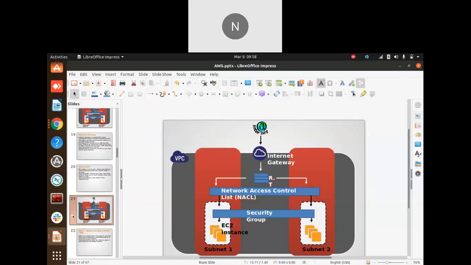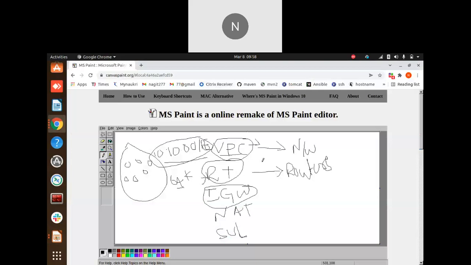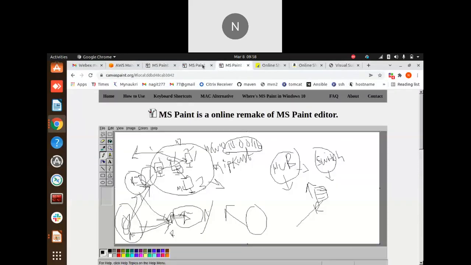We were discussing internet gateways and route tables. What route tables do, I explained earlier when we were discussing the on-premise infrastructure. The route tables means the router